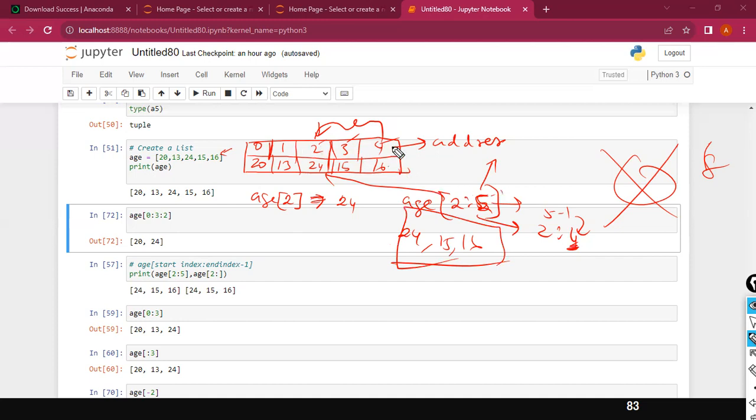I explained it. This is how it's stored in the memory. This is your values. To access a specific value, you can use the square bracket followed by your list name. With the square bracket, your Python interpreter can understand you are looking for a specific value. So what value? You need to specify the address. The 2 is the address. This address of 2 is pointing to value 24.